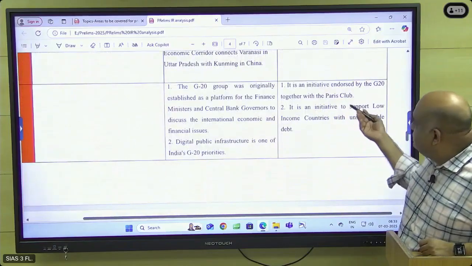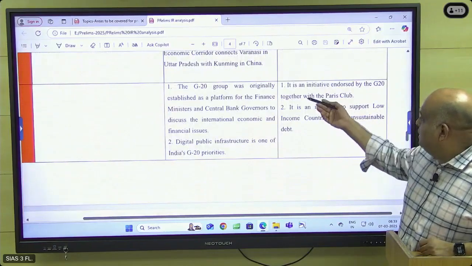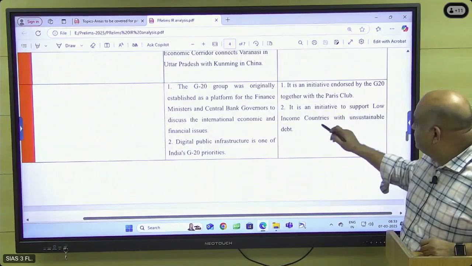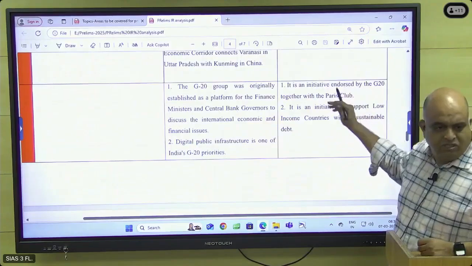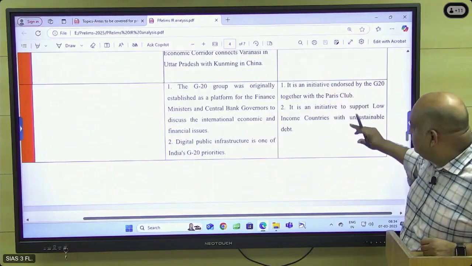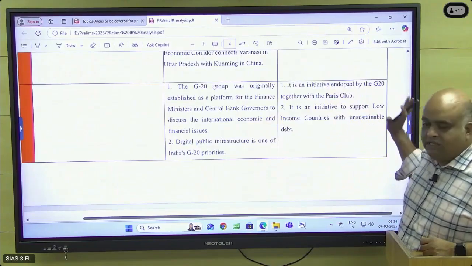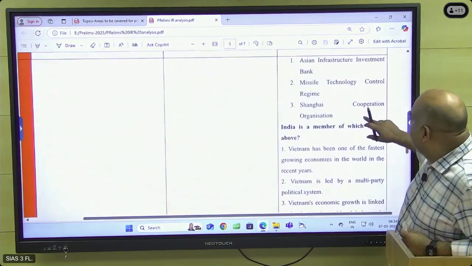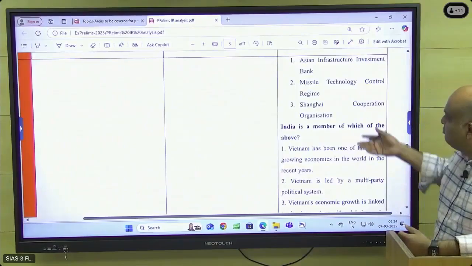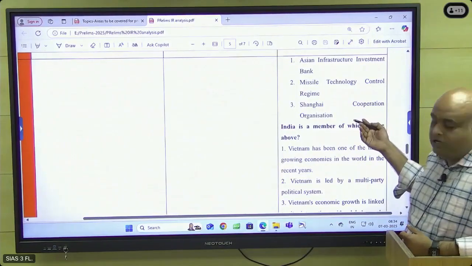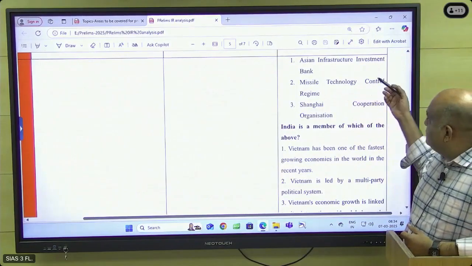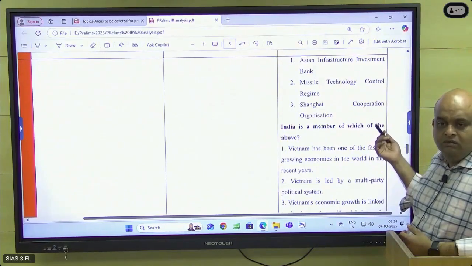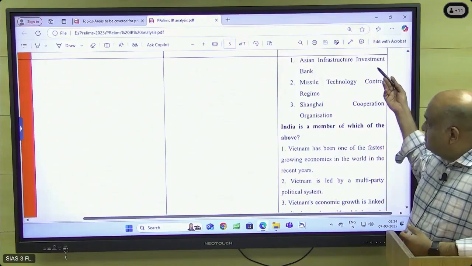And then this is also a G20 based group, okay? It is an initiative endorsed by the G20 together with the Paris Club. They asked some question, okay? Only partially is this question there. So the G20 question, and then whether India is a member of this organization, the Asian Infrastructure Investment Bank, AIIB. India is a member or not? India is a member.